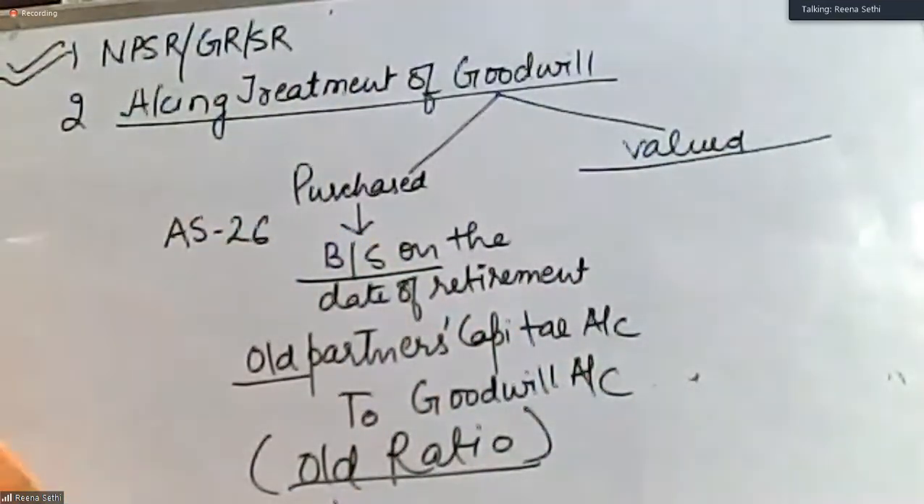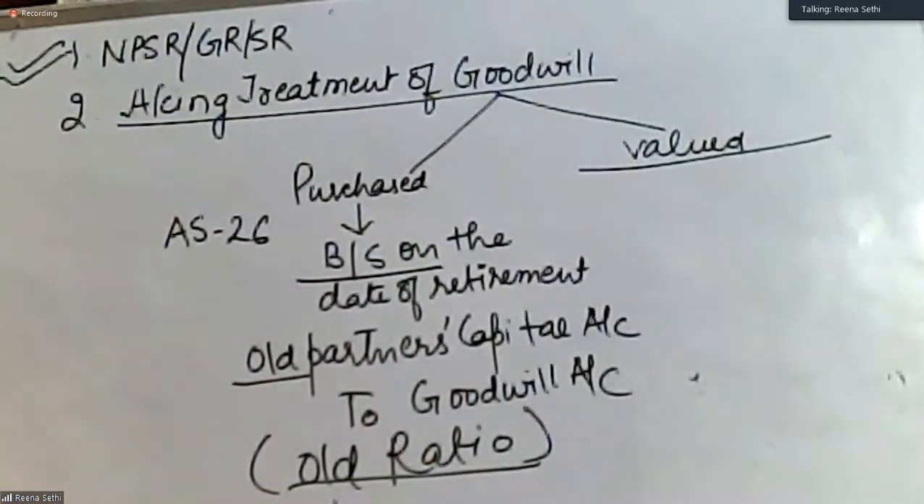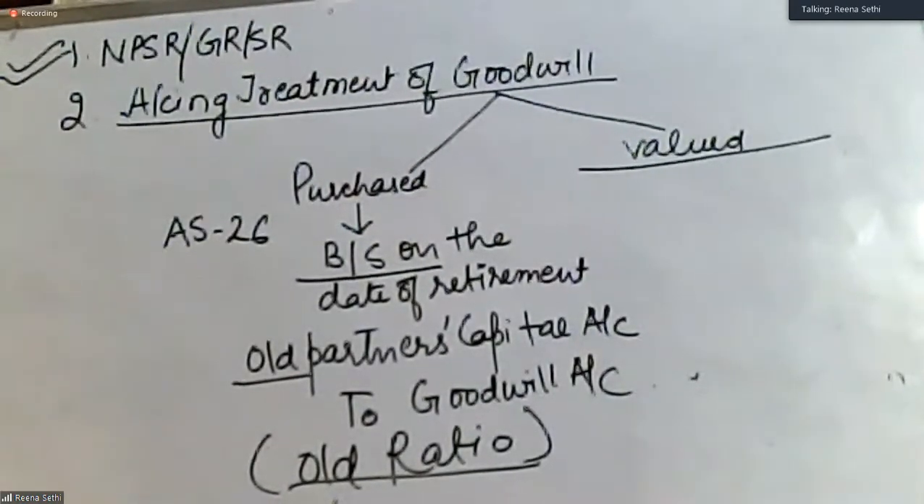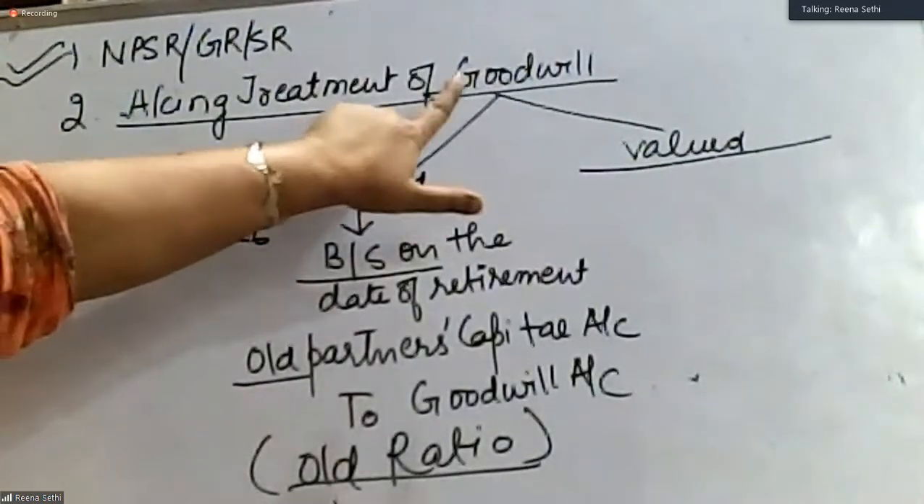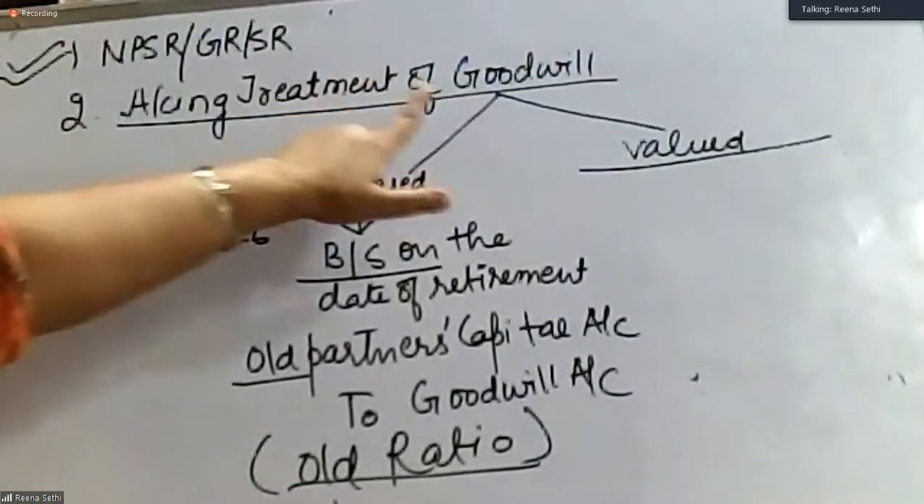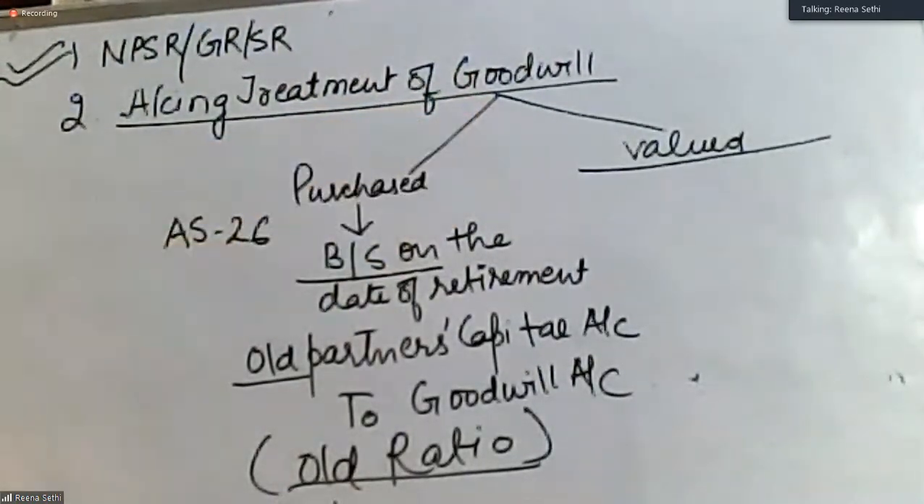The goodwill I am valuing on the date of retirement. If a partner is leaving the firm, he has put his hard efforts in building the value, in building the goodwill of the firm. So he is going to leave his share in favor of other partners. So he's going to take his share in the goodwill. And in case of admission, there used to be so many cases. He's bringing in cash, he's bringing partially in cash.